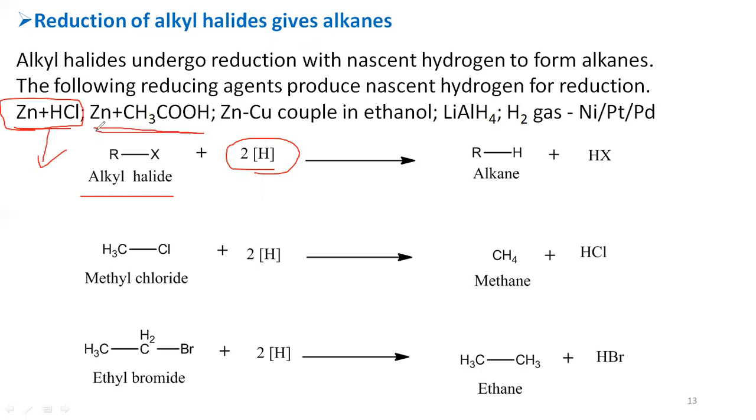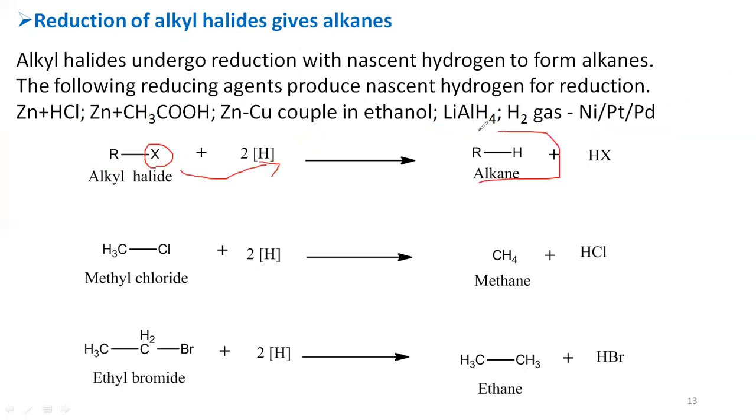Or you can use a zinc-copper couple in ethanol, or lithium aluminum hydride, or hydrogen gas in presence of a catalyst such as nickel, platinum, or palladium. All these compounds act as reducing agents, with the capability to produce nascent hydrogen. Those nascent hydrogens can react with alkyl halides, so the halogen is replaced with nascent hydrogen and you get the alkane as the product.